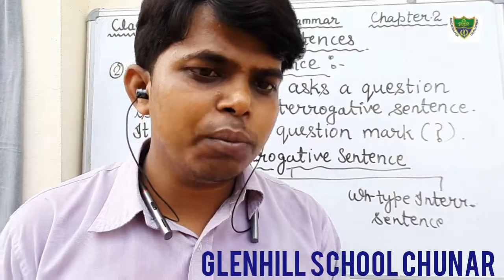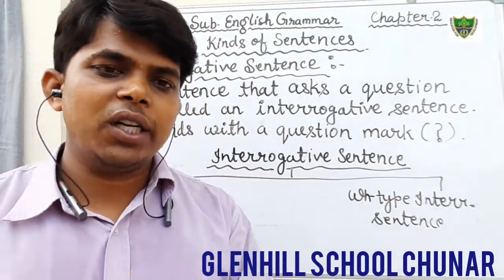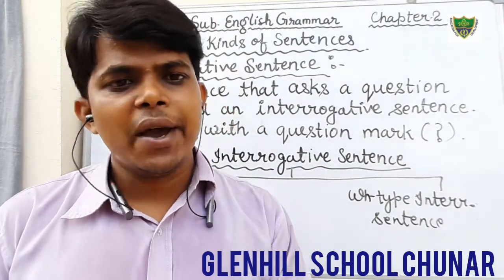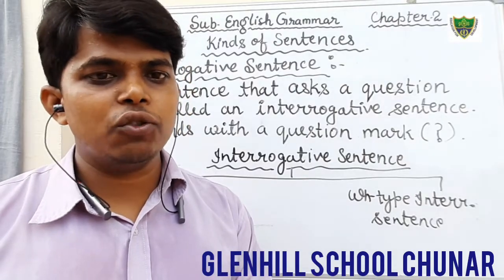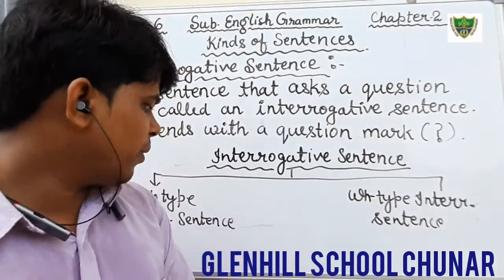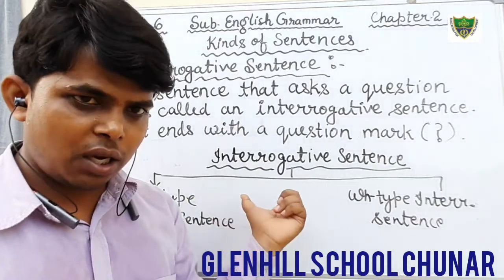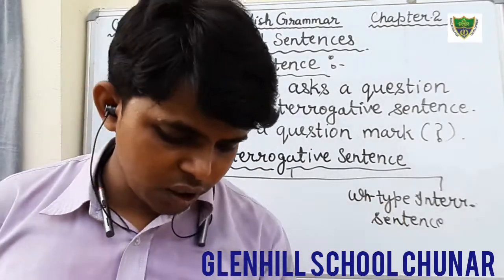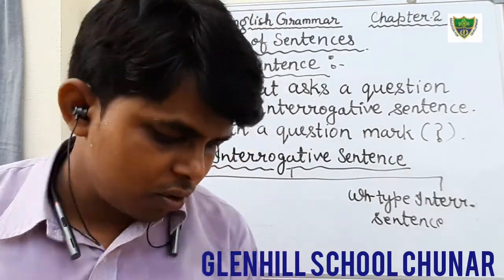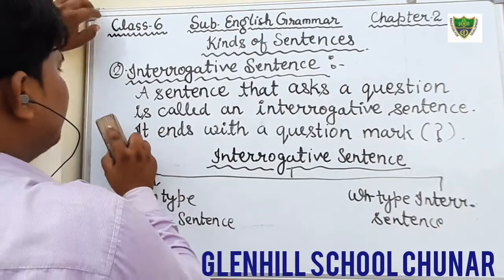Okay students, I hope that you all have understood what the yes-no type interrogative sentence is and what the WH type interrogative sentence is. So we will write one by one. First we will discuss the yes-no type, then after that the WH type. Okay, just write down what the yes-no type is.